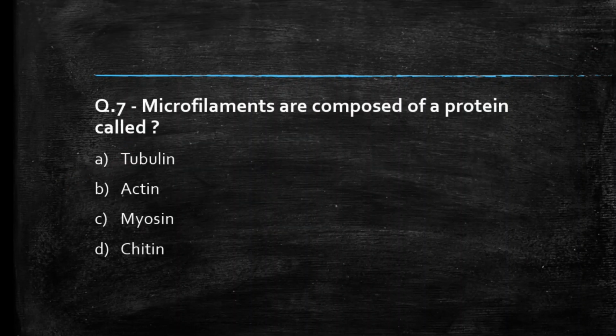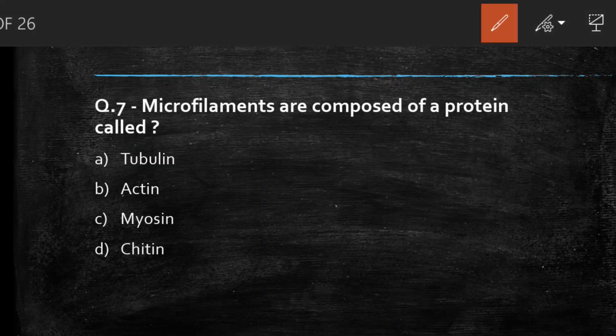Next question we have, microfilaments are composed of a protein called tubulin, actin, myosin, chitin. Students, comment your answer. So the right answer to this question is option B, microfilaments are composed of a protein called actin.